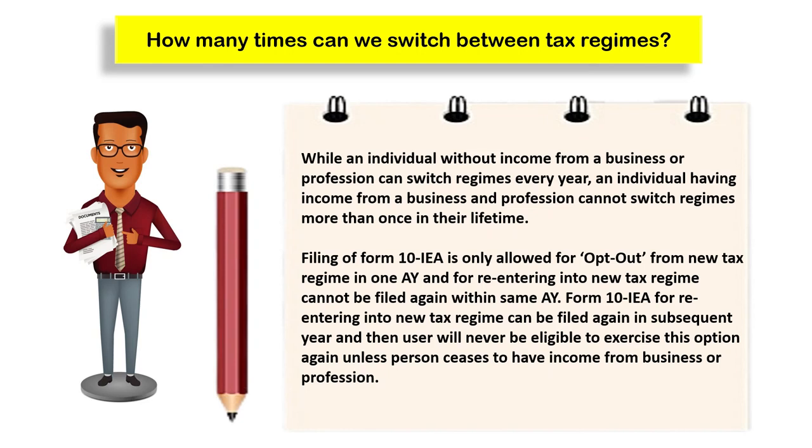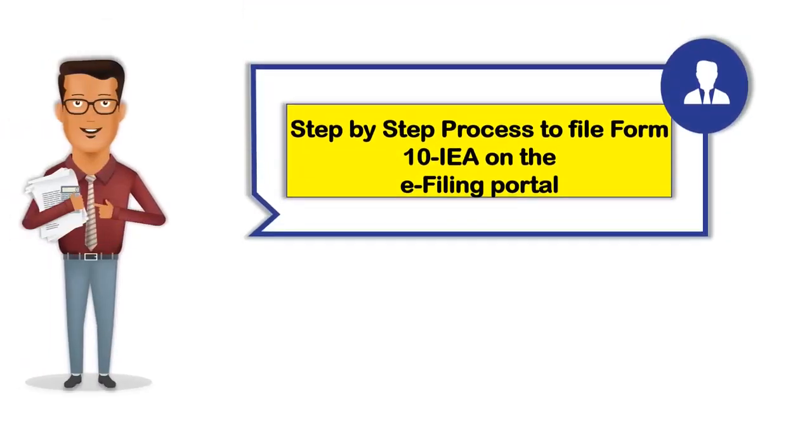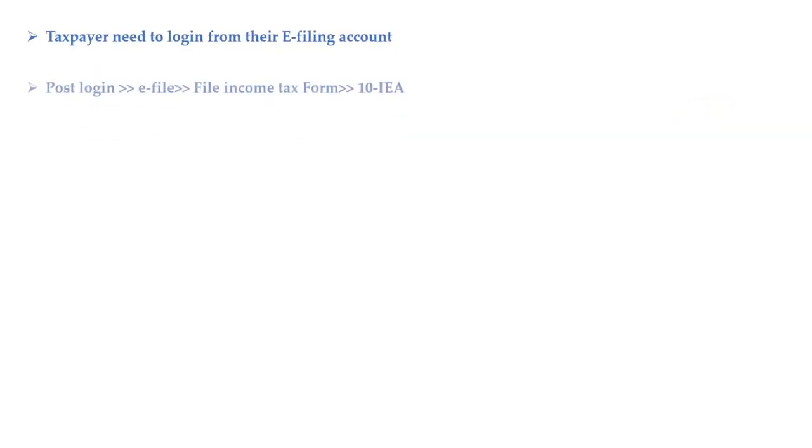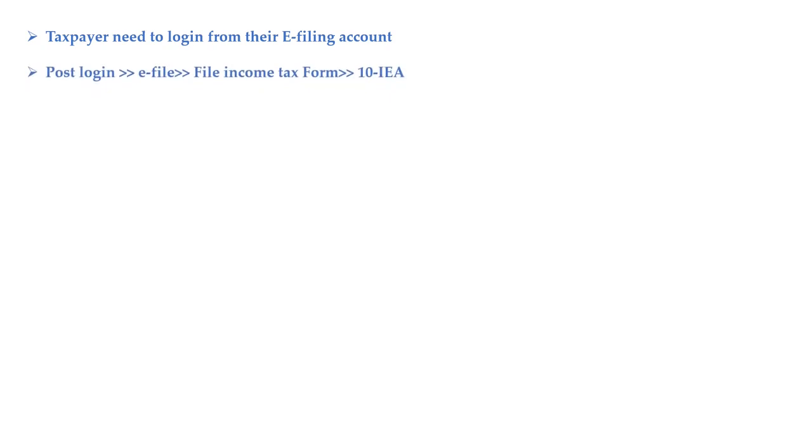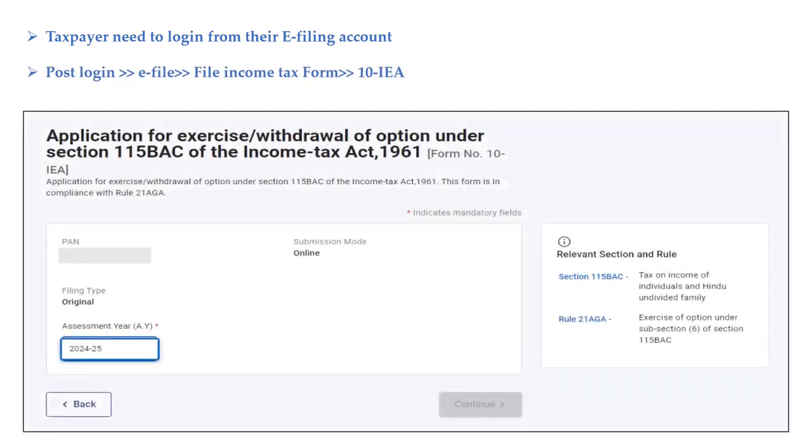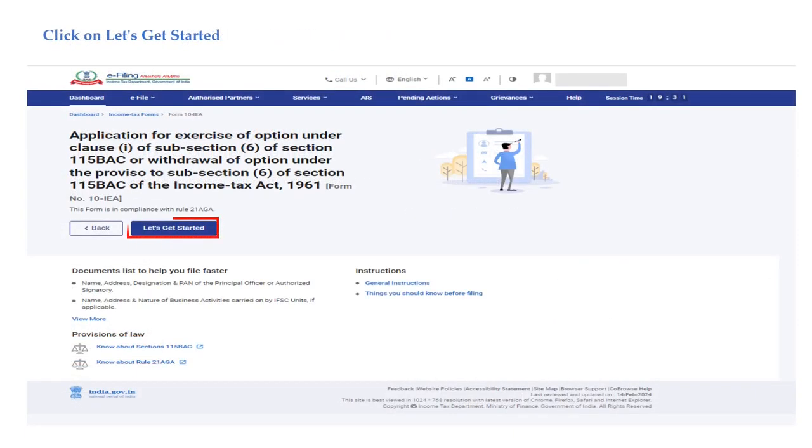Let us now see the step-by-step process to file Form 10IEA on the e-filing portal. You are required to log into your e-filing account and post-login go to e-file, click File Income Tax Forms and go to Form 10IEA. You are required to select the relevant assessment year and then click on Let's Get Started.